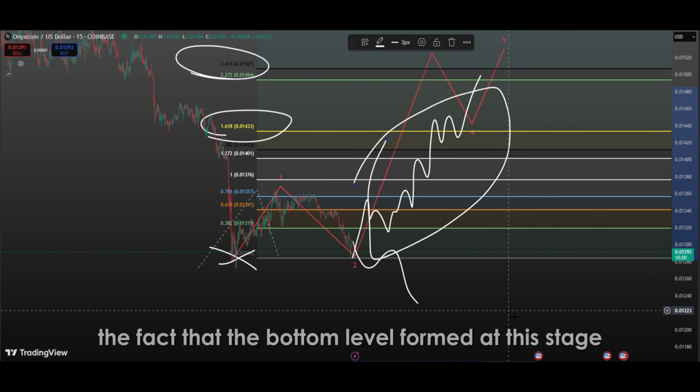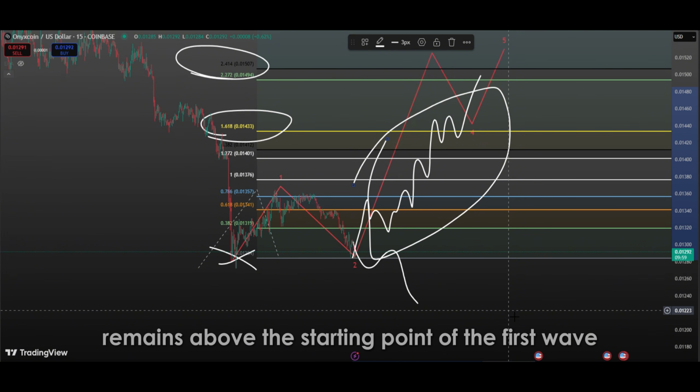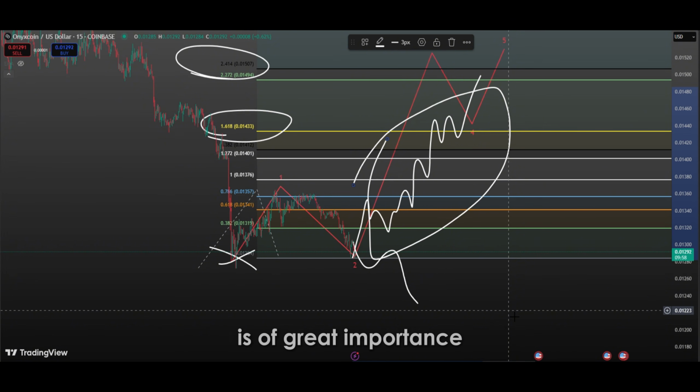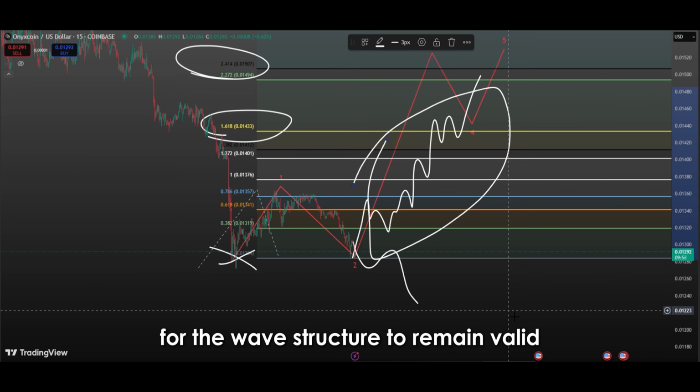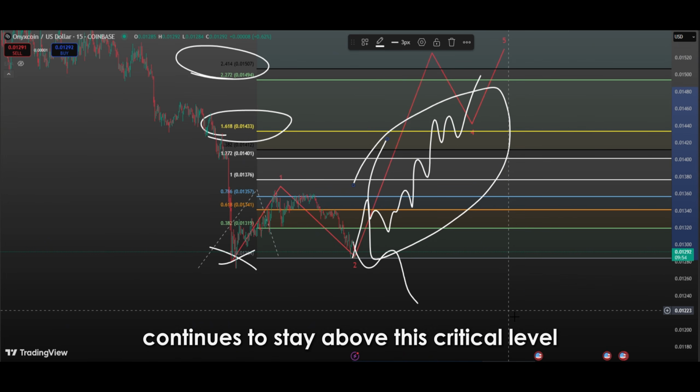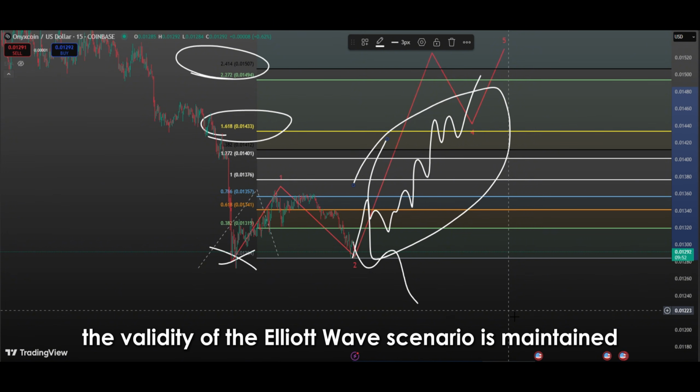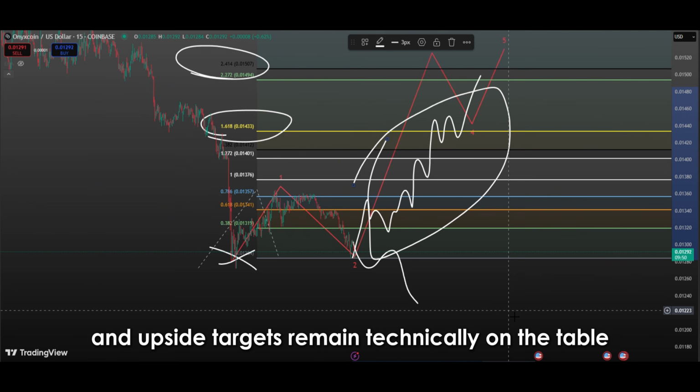In addition, the fact that the bottom level formed at this stage remains above the starting point of the first wave is of great importance for the wave structure to remain valid. When the current structure is analyzed, as long as the price continues to stay above this critical level, the validity of the Elliott wave scenario is maintained, and upside targets remain technically on the table.